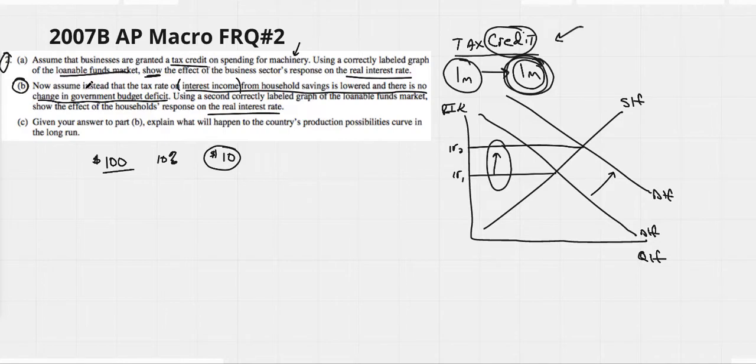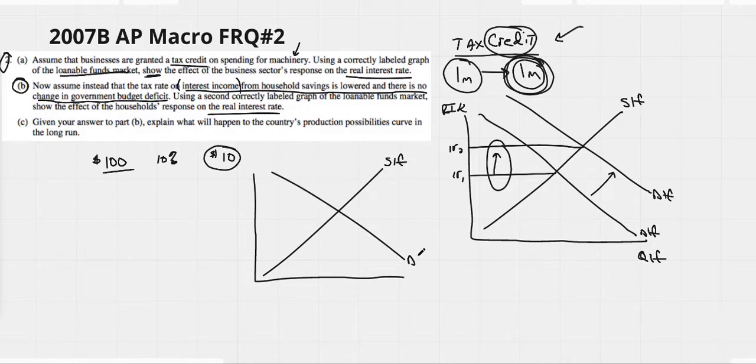Now they're saying that the household tax rate on interest incomes would be lowered. This would imply that if the tax rate on household interest income is lowered, more people are going to be willing to save.